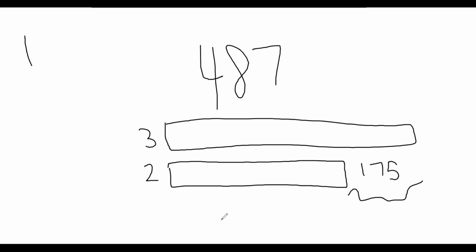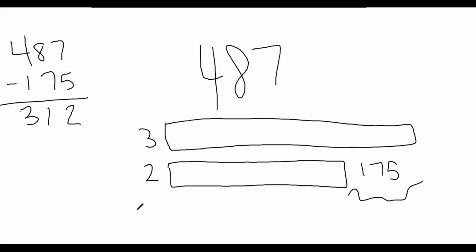Okay, so 487, it looks like I'm going to subtract because I'm trying to find out how many this bar is right here. Okay, so 487 minus 175. Okay, we know that 7 minus 5 is 2, 8 minus 7 is 1, and then 400s minus 100 has to be 300s. Okay, so the 2nd graders collected 312 cans.